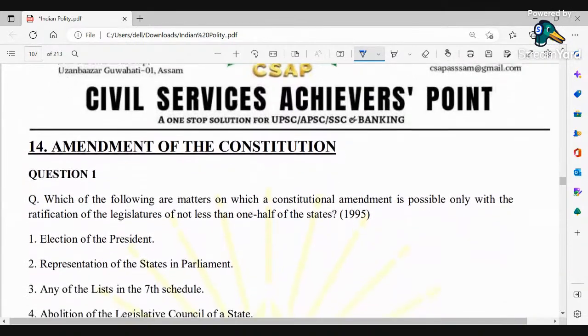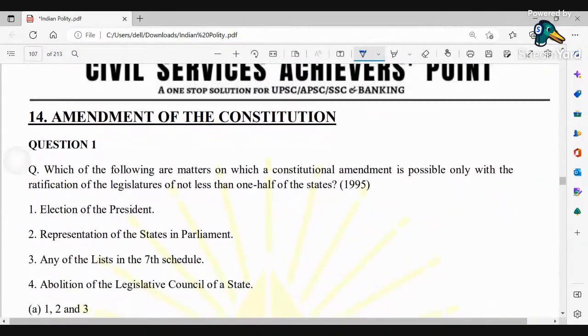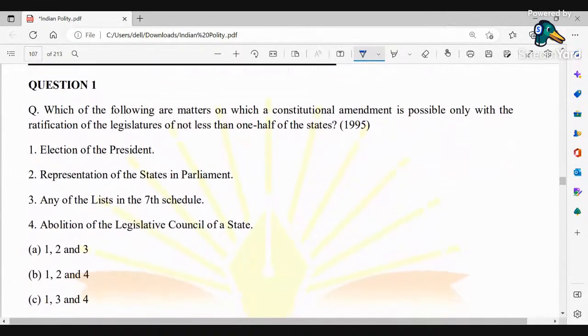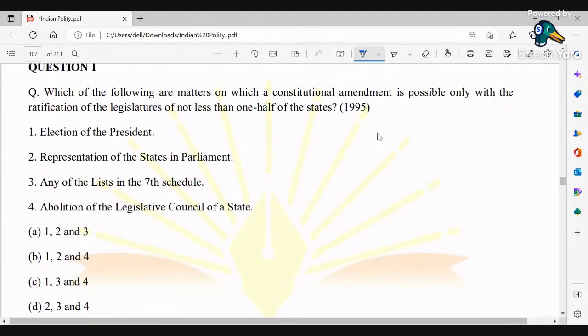Anyways, coming to the next one. Which one of the following are matters on which a constitutional amendment is possible only with the ratification of the legislatures of not less than one half of the states? Please study the question very appropriately and correctly. So here we are referring to the state legislatures.